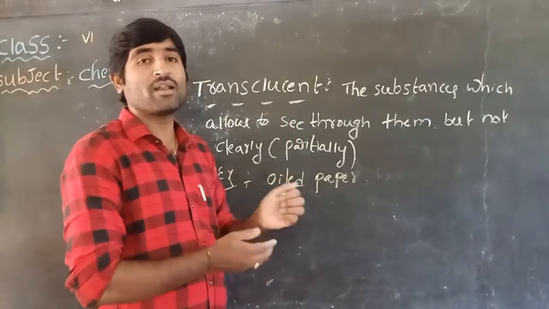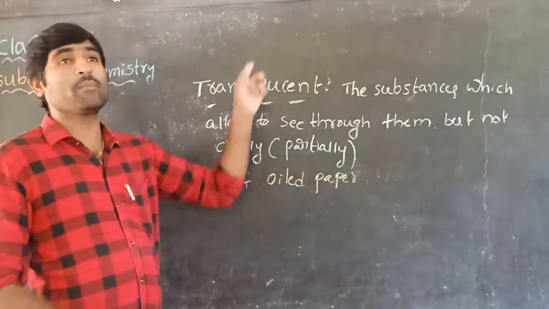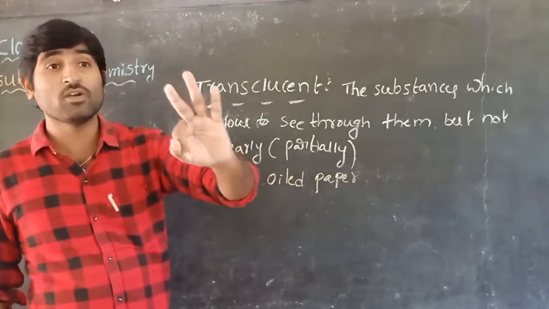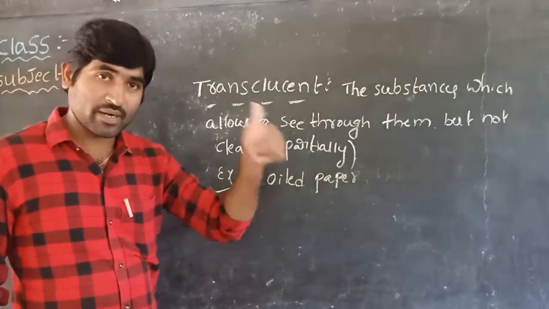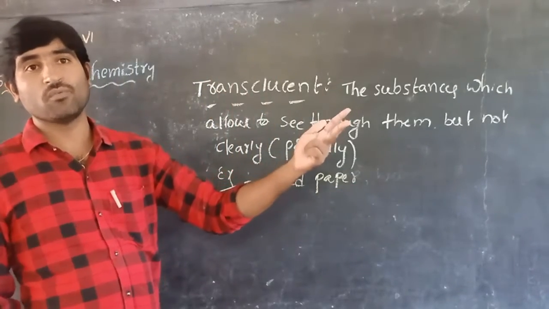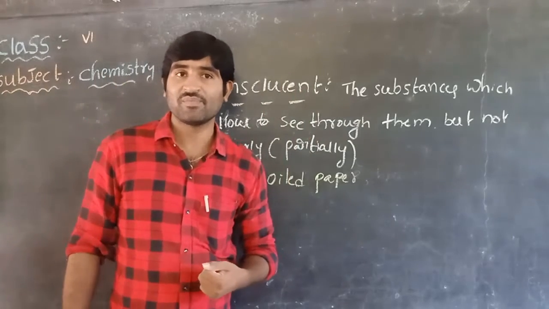Okay, therefore grouping materials. Up to now we discussed that, depending upon the allowing of seeing through them, objects are mainly divided into 3 types. What are they? Transparent, translucent and opaque. Based on these, will you group the materials, children?